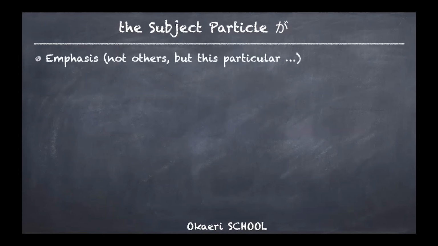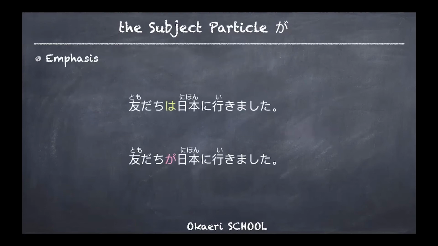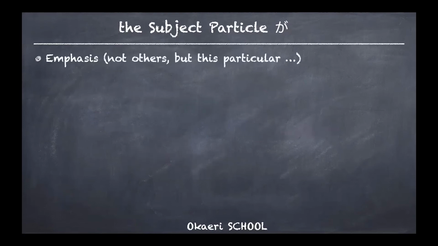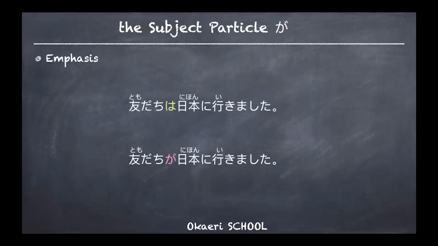Right, the other use of が is emphasis. Not others, but this particular person, particular thing, particular place. So when you want to point out or emphasize something, we usually use が instead of は. Can you see the difference between these two sentences? 友達は日本に行きました。友達が日本に行きました。I bet you do. 友達は is just a statement that you can randomly start a conversation with.